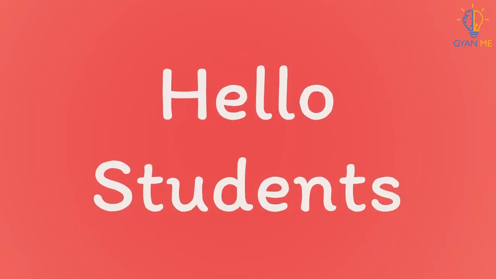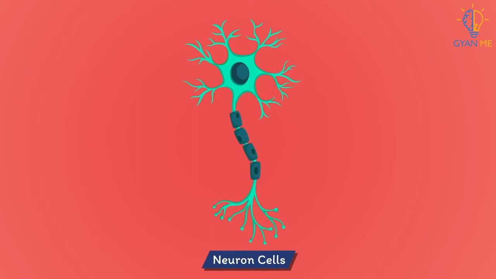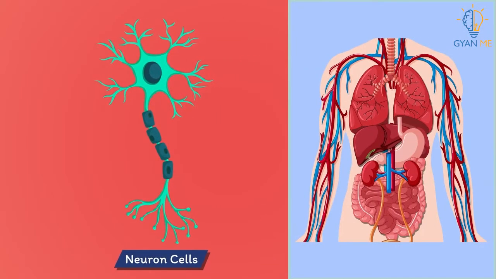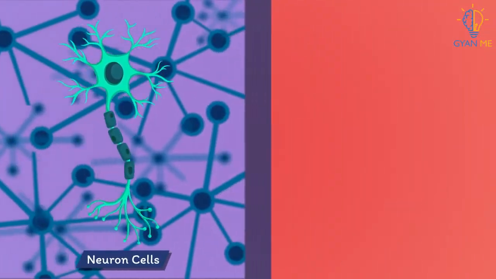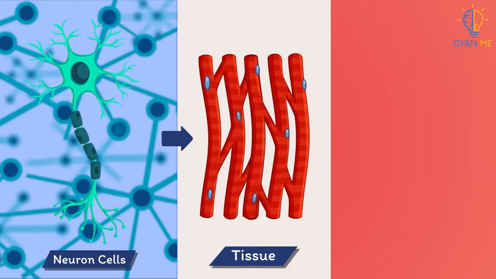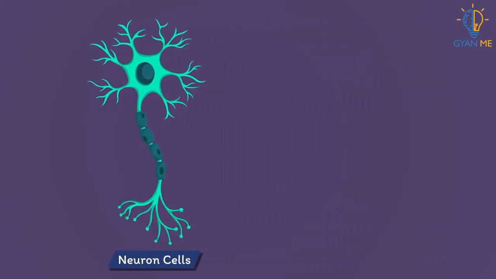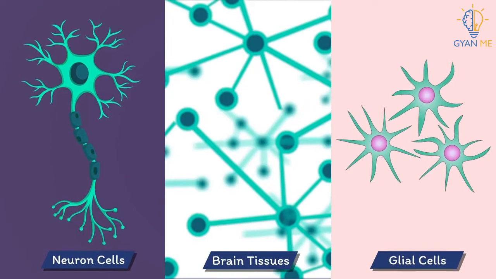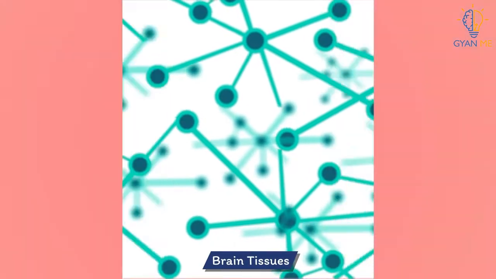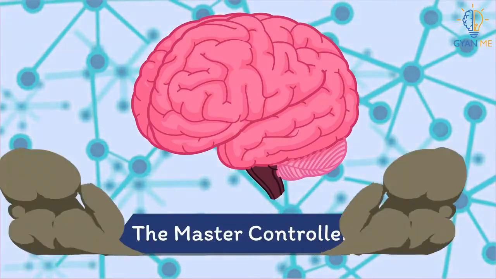Hello students, in our last session we learned about neuron cells which control and coordinate various functions of our body. We know that when many cells put together they form one tissue and many tissues form one organ. So when neuron cells along with other cells like glial cells are put together they form different tissues of the brain. And these tissues together form an organ called brain, the master controller.